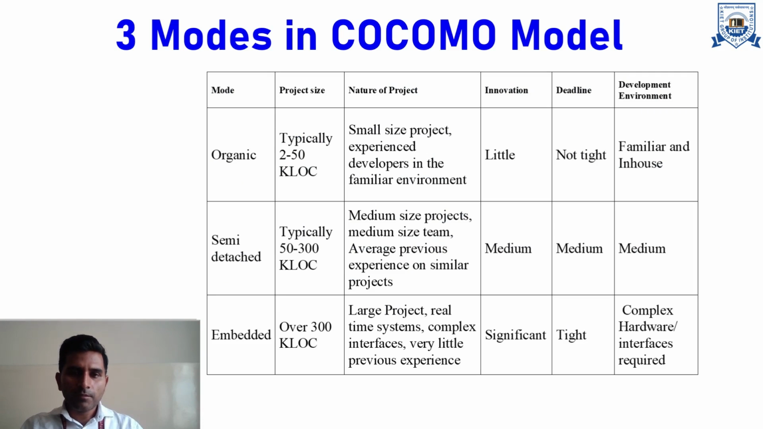This table is depicting the basic difference of these three types of mode of COCOMO model. So let us have first one, organic. The typical size of organic mode is 2 to 50 KLOC. KLOC is basically the number of lines of code in terms of thousands for a respective project. Semi-detached, if number of lines of code are in the range of 50 to 300 KLOC, and we are saying embedded category if it is crossing above 300 KLOC.